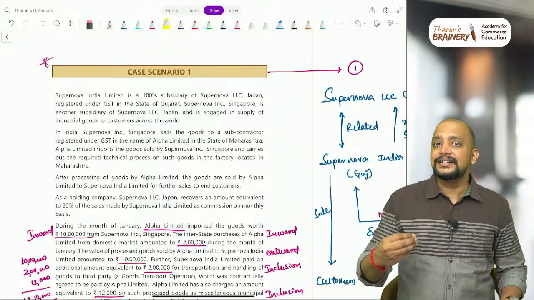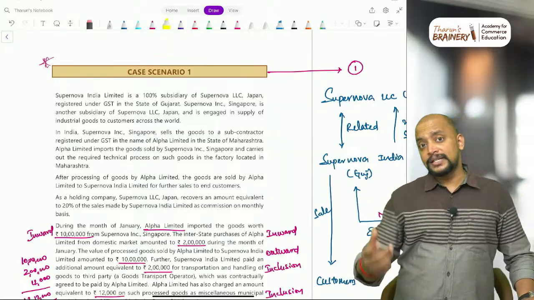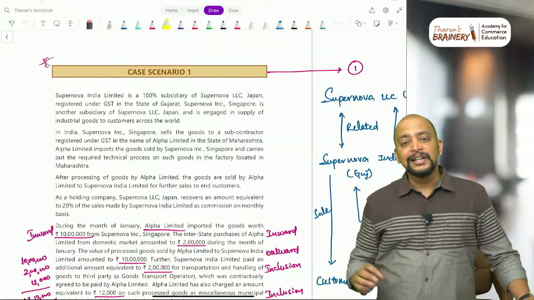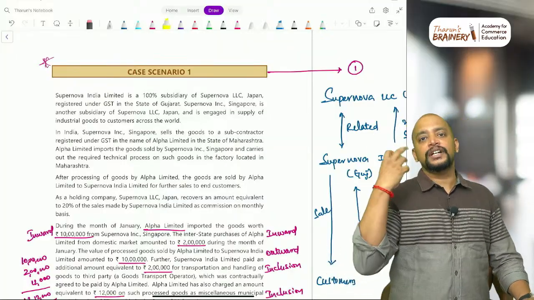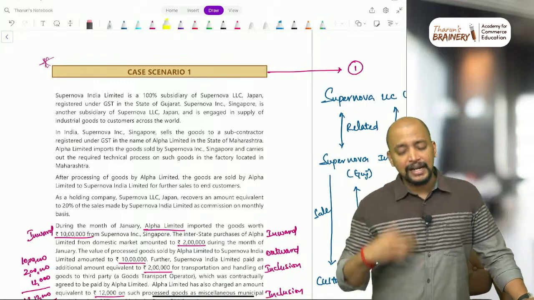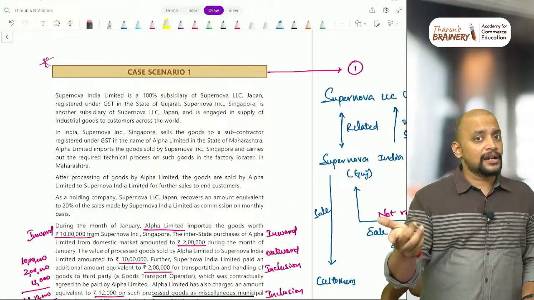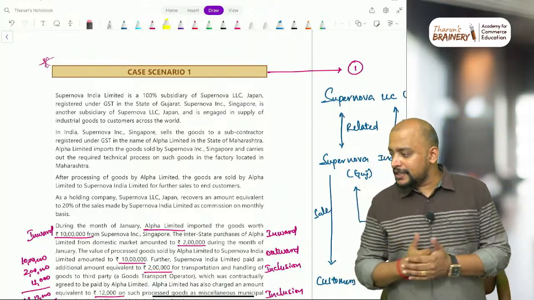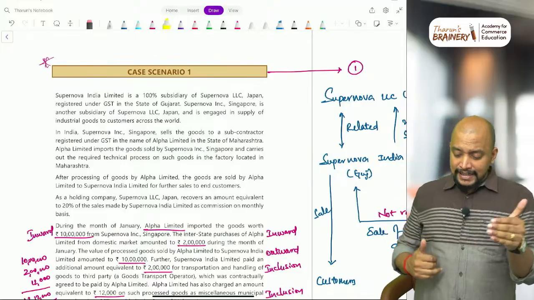I said that it is important, but again, students have requested me, sir, we cannot do it all, so just quickly discuss what these questions are about, so that we will get an idea and save our time. And yes, I agree to this, and I said that I will do this as a marathon, and I am doing it now. So without further delay, we will move on to the first one, case scenario number 1.